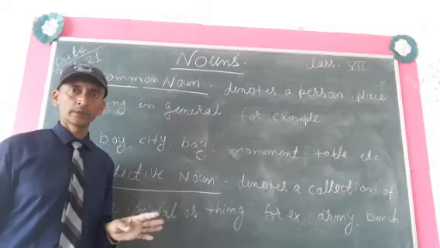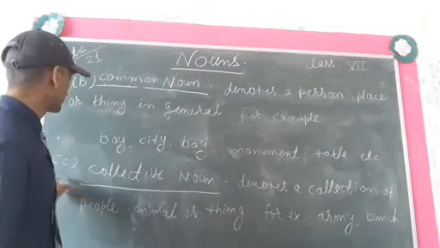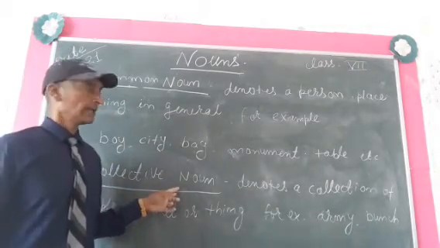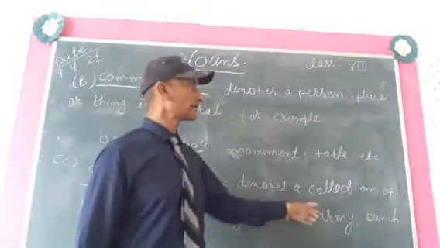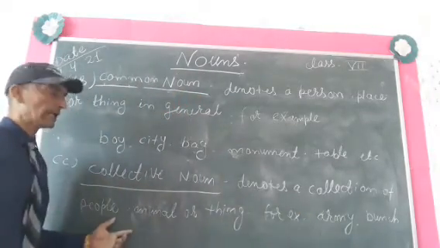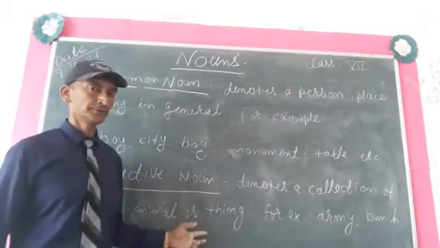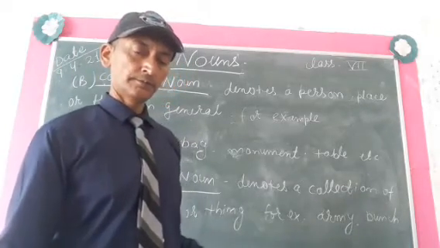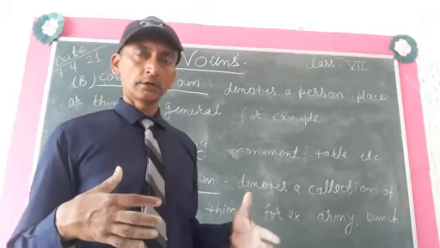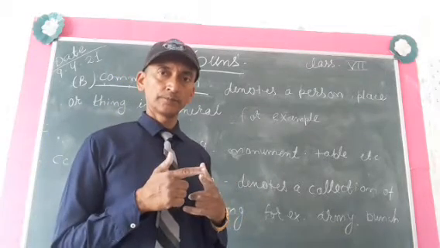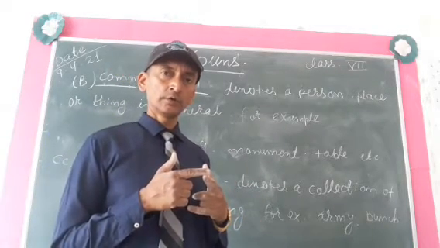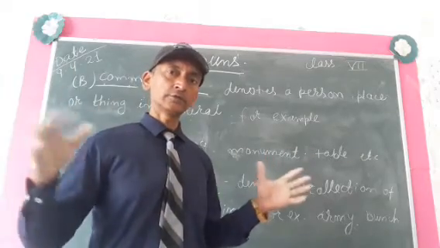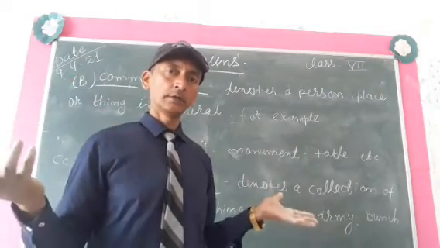Okay, getting me? Now next, third, is collective noun. Collective noun denotes a collection of people, animal or thing. It means we are giving one name to so many things or so many people.